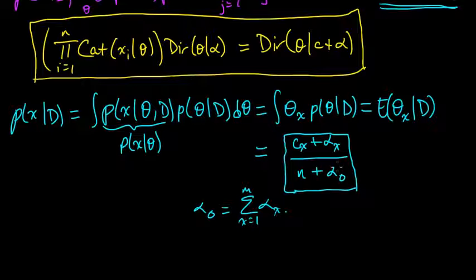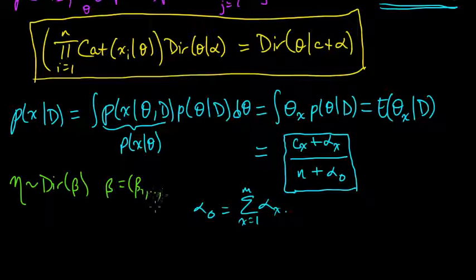And things went kind of fast here at the end, so I want to explain what happened here. So in general, whenever we have a Dirichlet, maybe I'll have to do a video on the Dirichlet distribution to explain all this in more detail. But let's say eta is a random variable distributed according to a Dirichlet with parameter beta, which is beta 1 up to beta m.